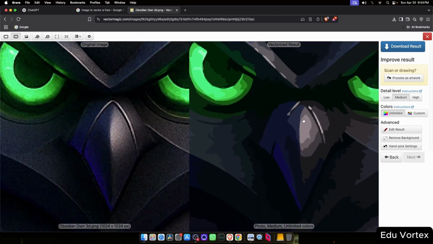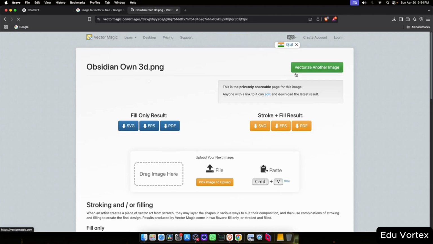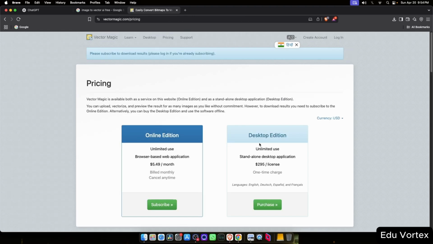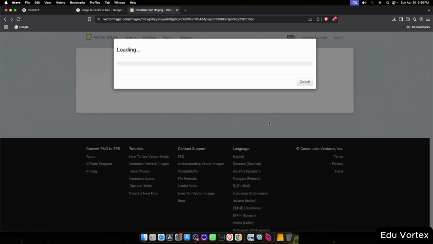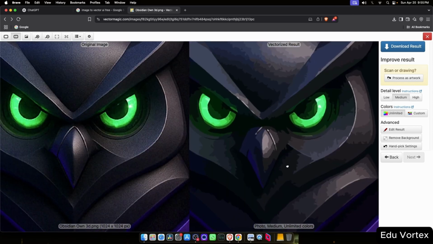Now keep in mind, this website is paid if you want to download the SVG, also known as Scalable Vector Graphics file. So if you try to download it, it might ask you to subscribe, but you can always look for free alternatives online. There are quite a few out there. For now, we'll just use the preview it gives us to compare the results.